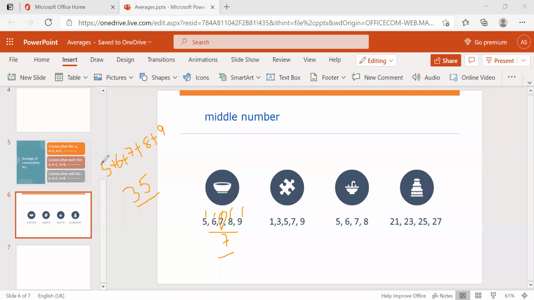Divided by how many numbers? 1, 2, 3, 4, 5. 35 by 5 will give 7, right? 7 is the middle number here, and that will be the average of this series.